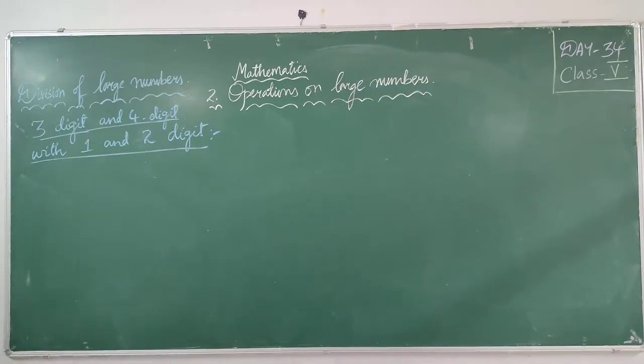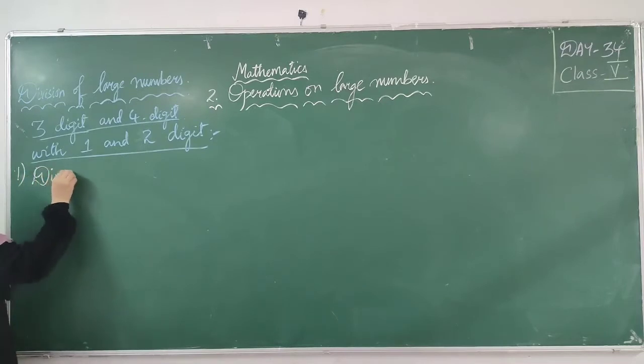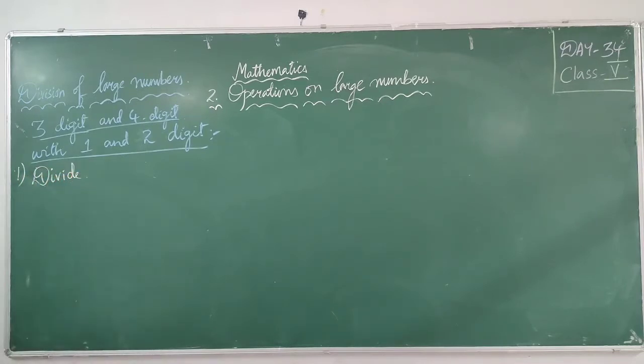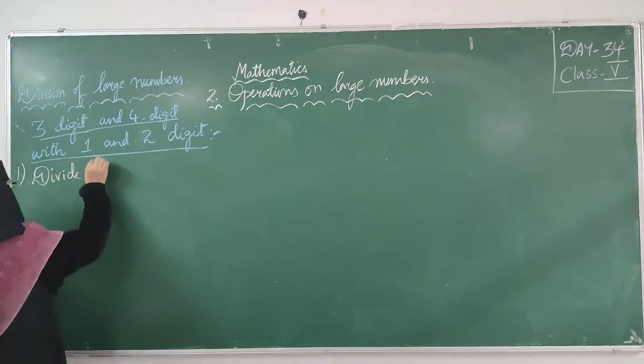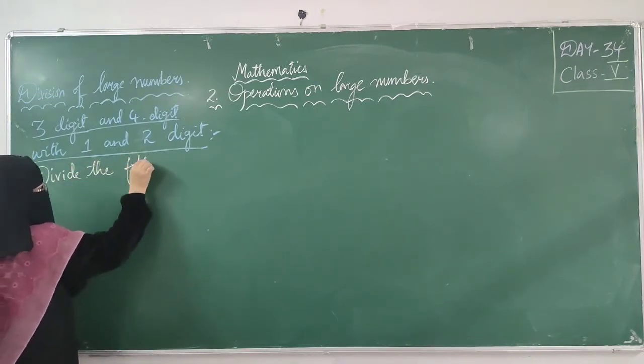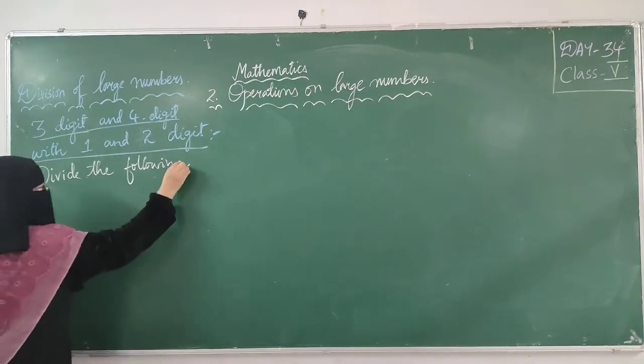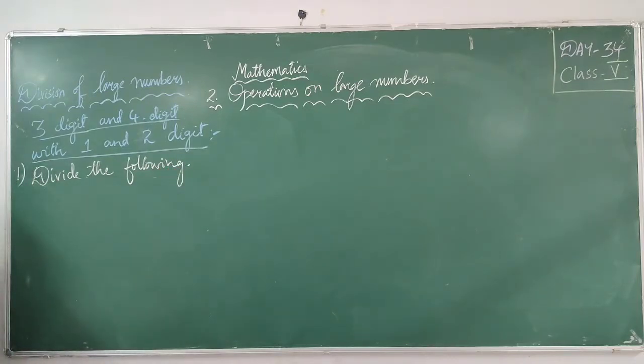Okay, let's take one example. If I give you a question, find the quotient and remainder and then verify your answer. I'll give you divide the following, means you have to do this only. Divide the following.